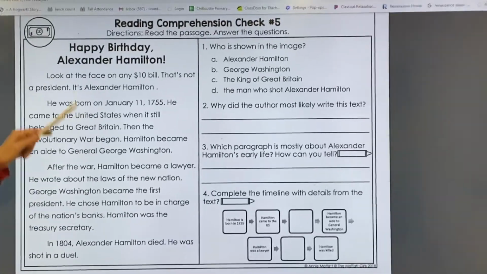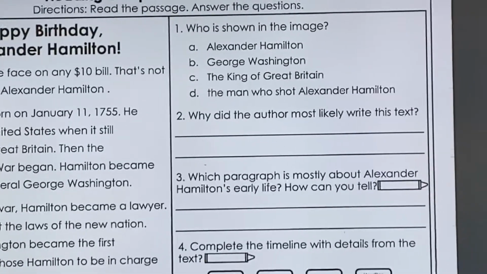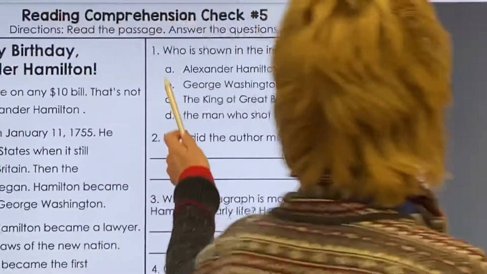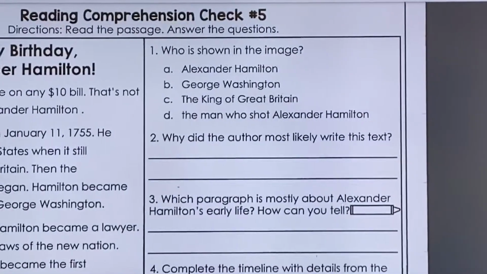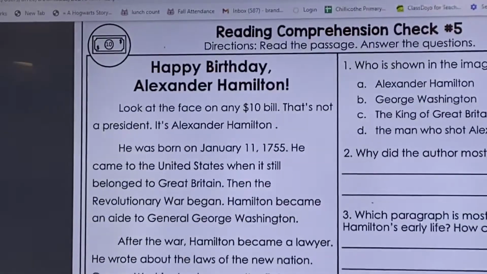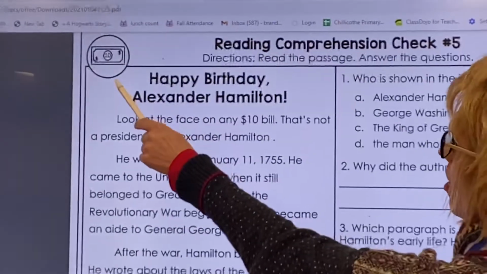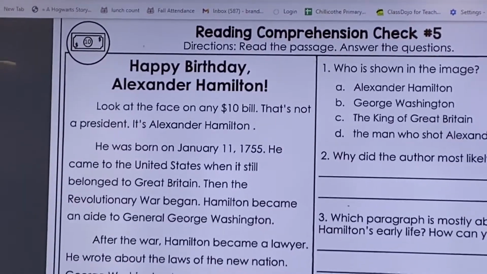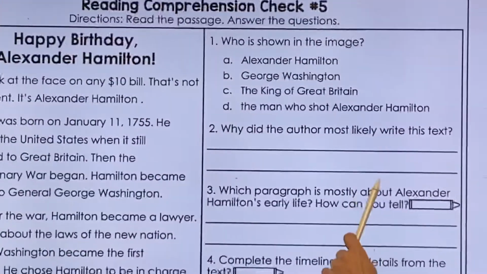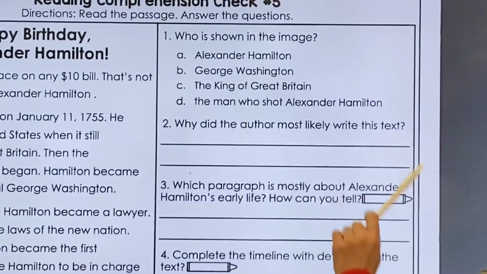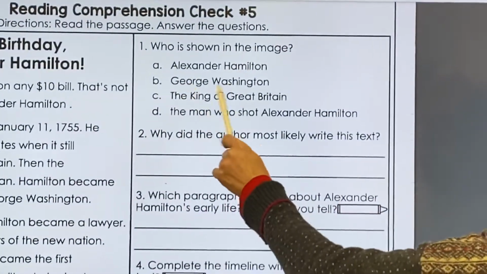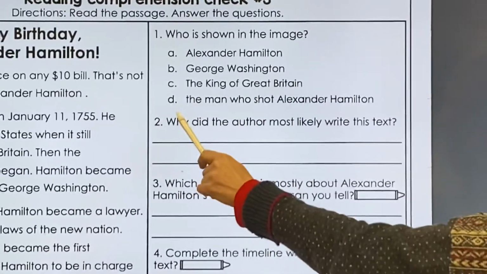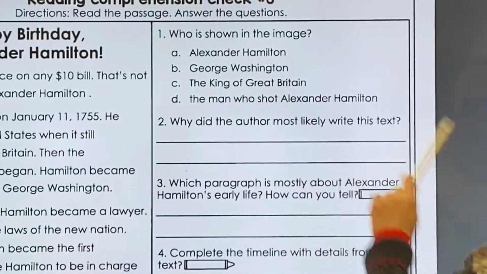Now we have 4 comprehension questions that we're going to look at together. Number 1 says, who is shown in the image? Mrs. Kincaid talked about this earlier. If we go over here and look at our image, we don't actually have a picture of a person here. And if we look at our choices, they say A, Alexander Hamilton, B, George Washington, C, the King of Great Britain, or D, the man who shot Alexander Hamilton.